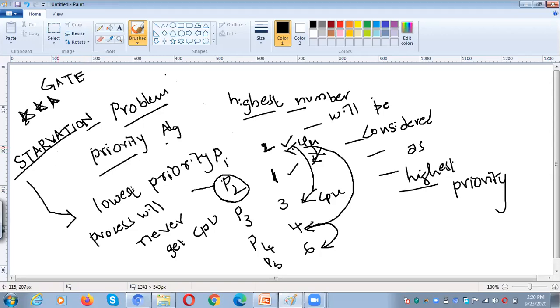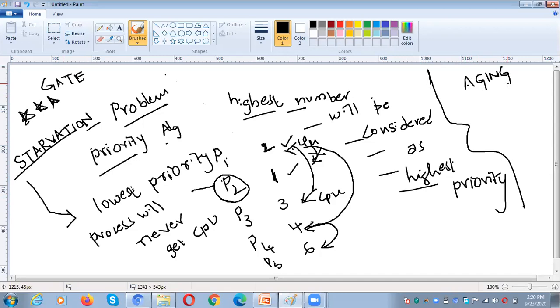How can we avoid this problem? What is the solution? The solution for this problem is aging. What is aging? Whenever a process enters the ready queue, note down the time.